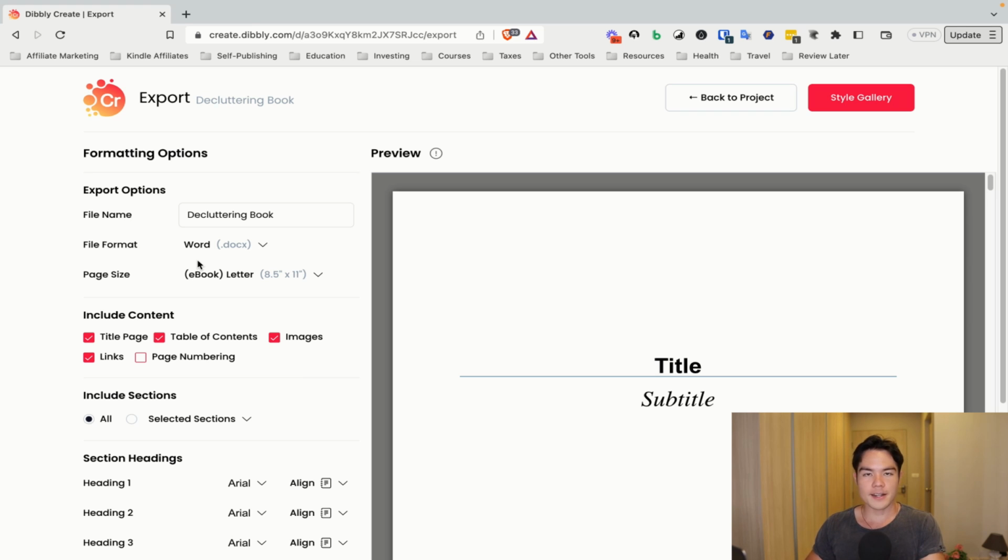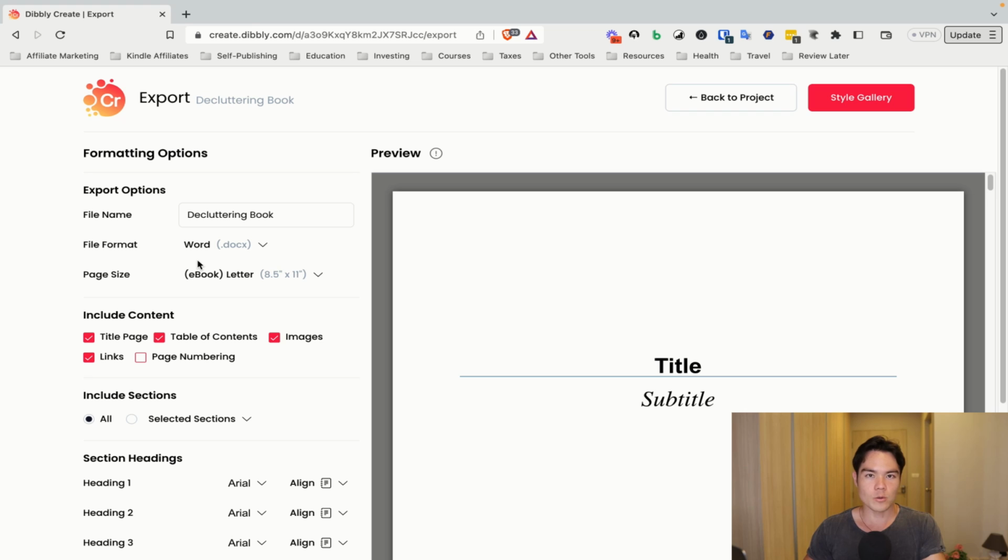So it's kind of like one of those things where, yes, you can technically format it right here, but if you just do this formatting and then upload it to Amazon, you're most likely going to get negative reviews, or it's going to look extremely cheap. So the formatting at the moment is not good enough to be usable, in my opinion.